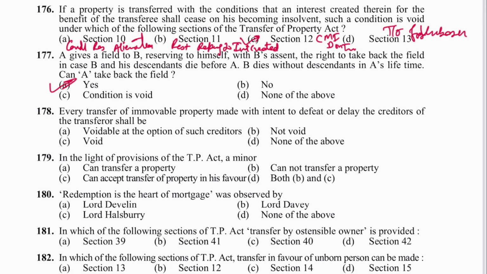Next is 178. Every transfer of immovable property made with intent to delay or defeat the creditors of the transferor shall be voidable at the option of such creditor. A is the answer. Same question was asked in 2015.